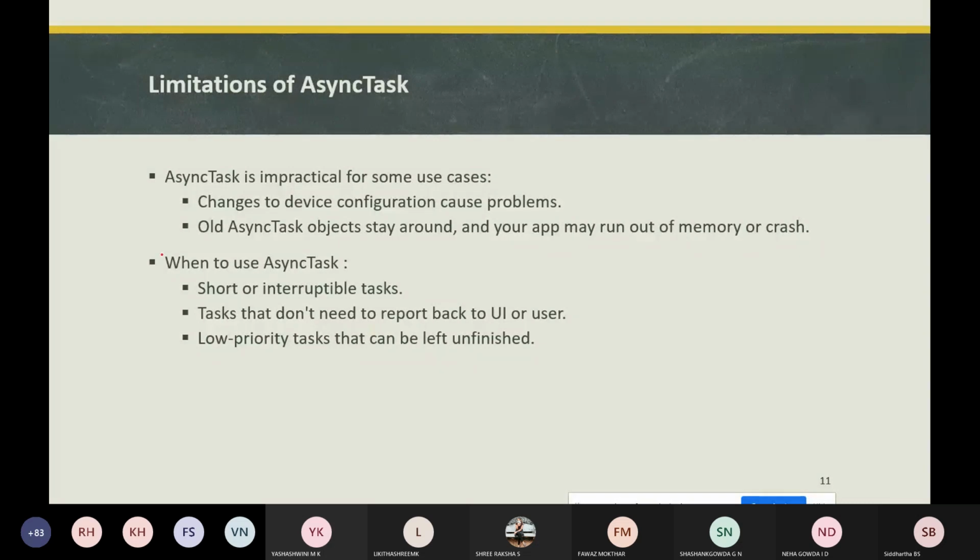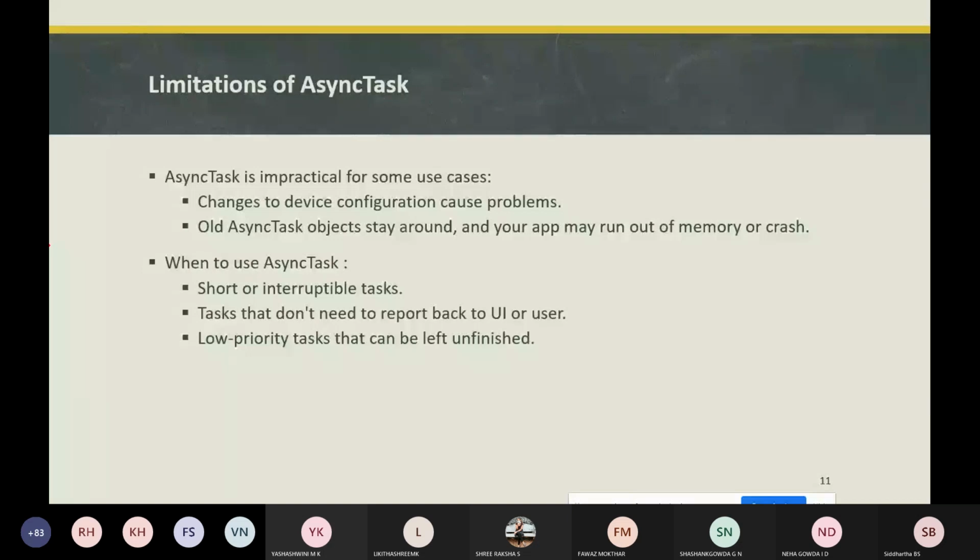So when to use this async task? Whenever you have a short or interruptible task, we can use async tasks, for tasks that do not need to report back to the user. If you want to perform any task that does not need to report back to the UI, in those cases we can use async tasks. Also, whenever you have a low priority task, where there is not much priority, we can use async tasks.